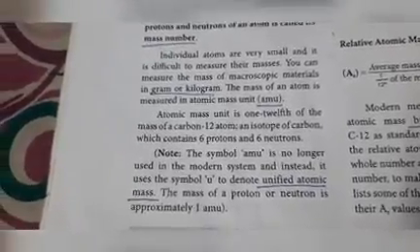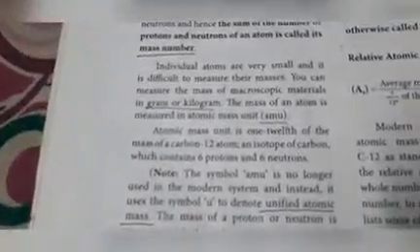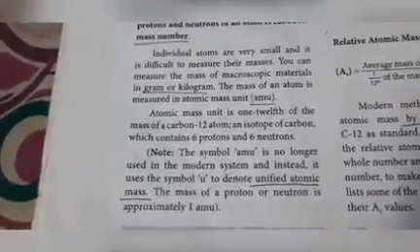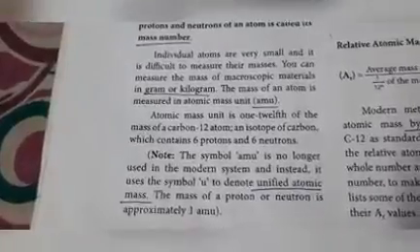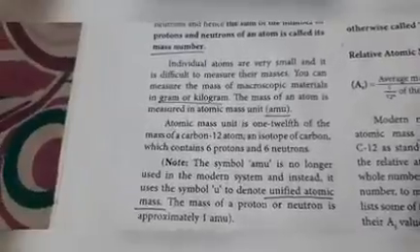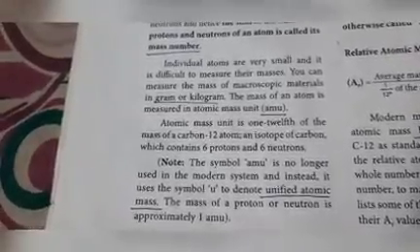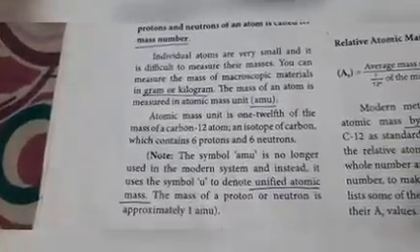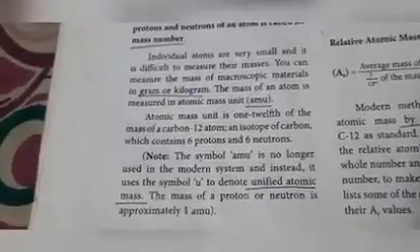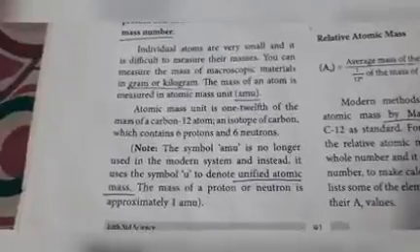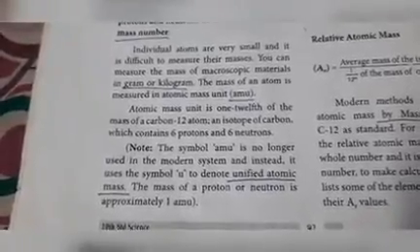So, the next topic is atoms and atomic mass. Individual atoms are very small and it is difficult to measure their mass. For larger objects, we can put them on a weighing scale and measure. But an atom is a very small particle, so it is difficult to measure its atomic mass. You can measure the mass of a macroscopic particle, macro meaning larger particles, in grams or kilograms.